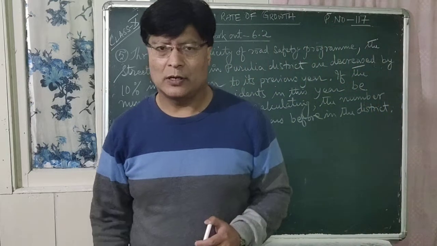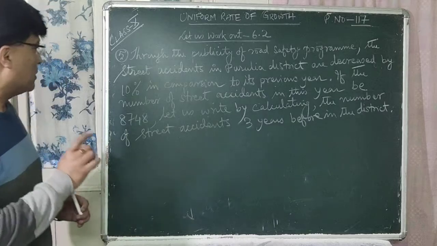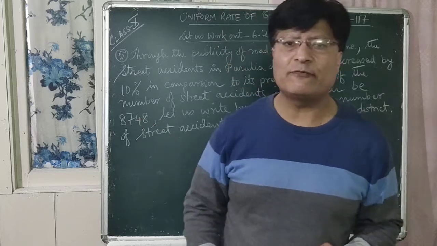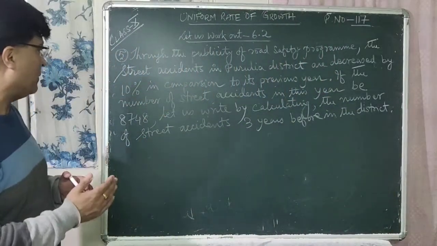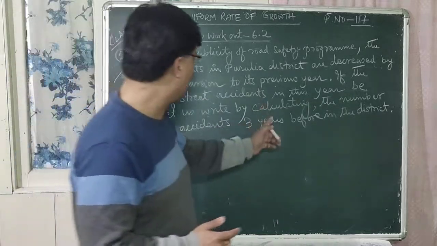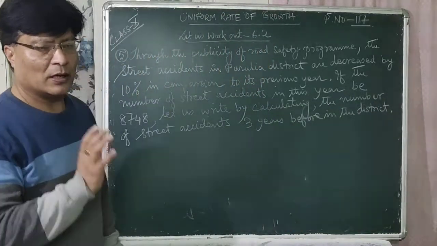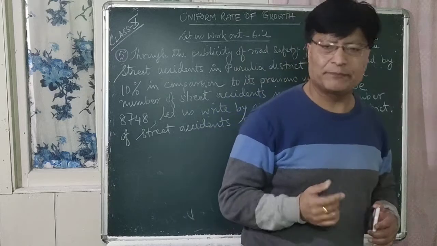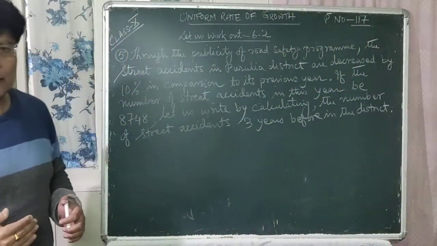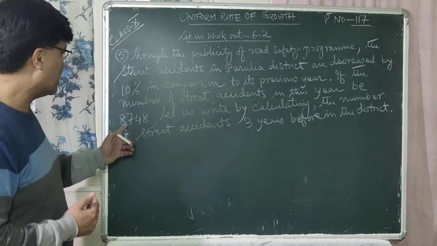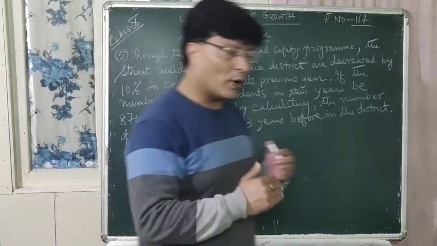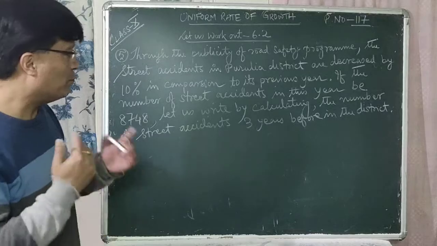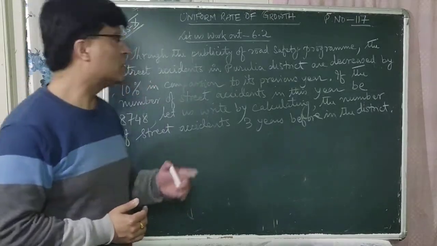So what is asked in the question is that if the number of street accidents in the present year be 8,748, then what will be the number of street accidents 3 years before in that district? यदि हालैमा number of street accidents 8,748 भयो भने what will be the number of street accidents 3 years before in this district? Okay, so you have to find it.